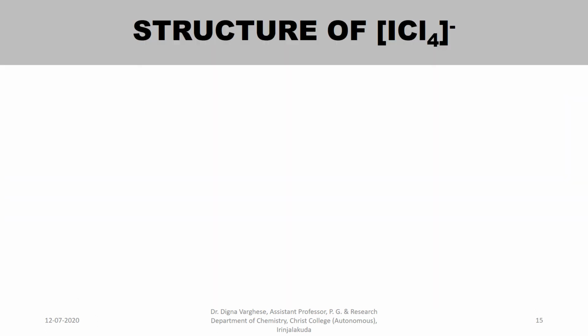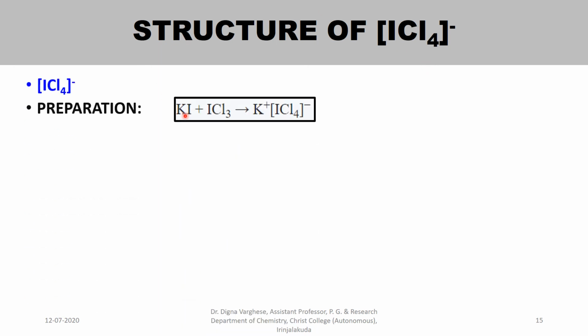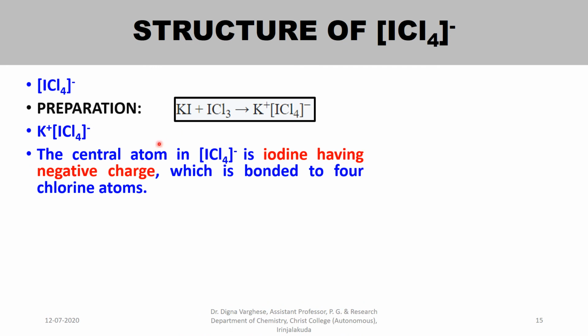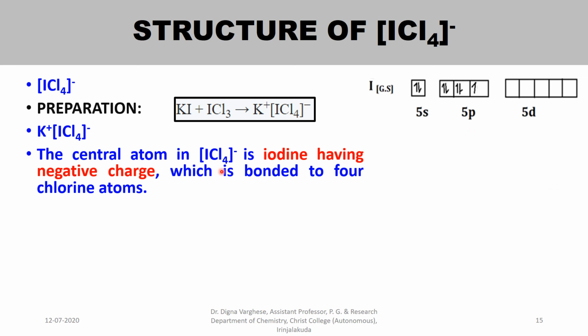Next structure is for ICl4 minus, and the preparation is potassium iodide treated with iodine trichloride giving K plus ICl4 minus. In this the central atom is the same iodine atom having negative charge, which is bonded to 4 chlorine atoms.